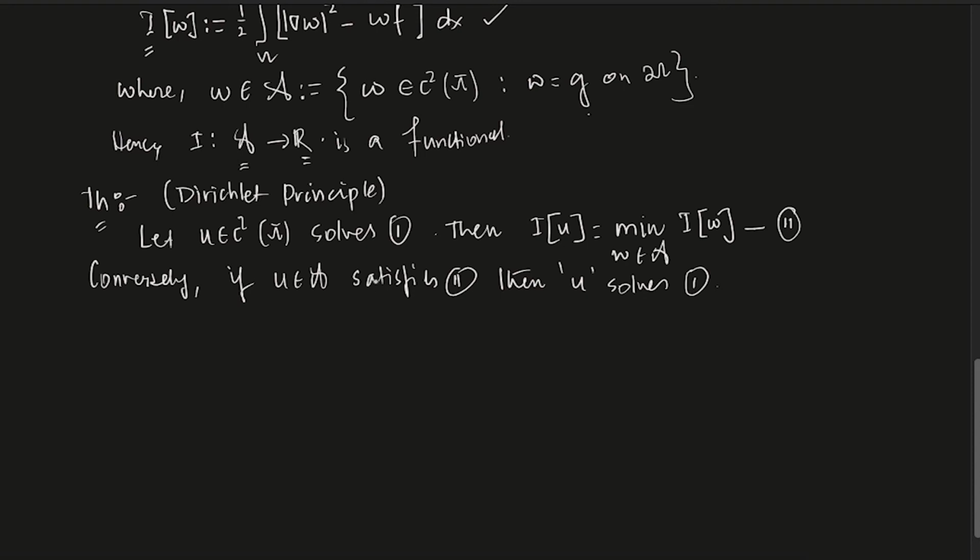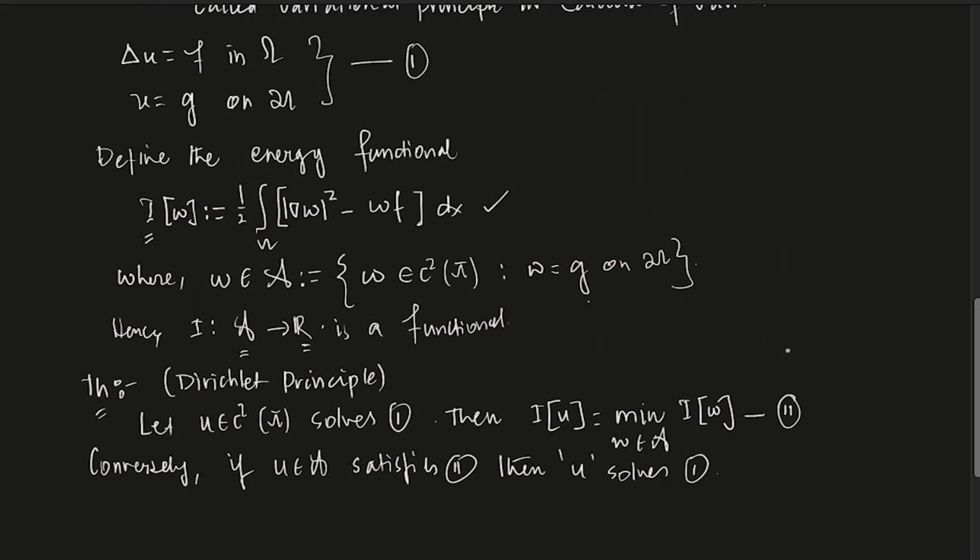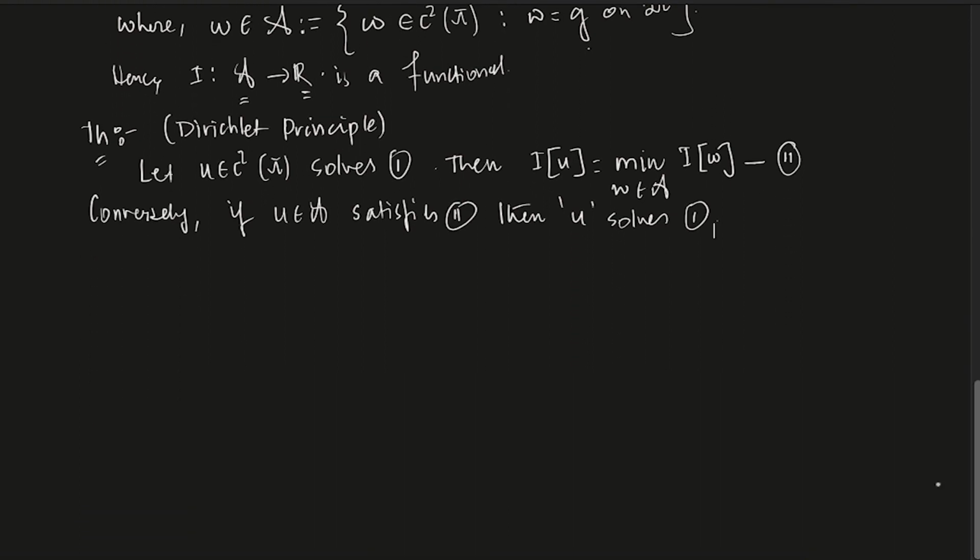This is called the Dirichlet principle. Essentially, if you want to solve the Poisson equation in an arbitrary domain, you just look at the energy functional and try to minimize it. If you can somehow manage to find a minimizer to this energy functional, then that minimizer will turn out to be a solution to this problem. So let's prove this theorem.